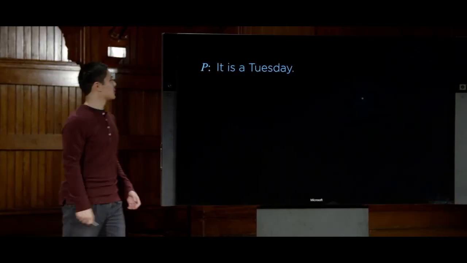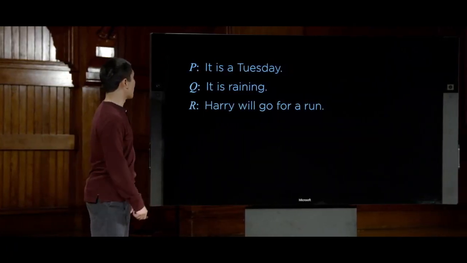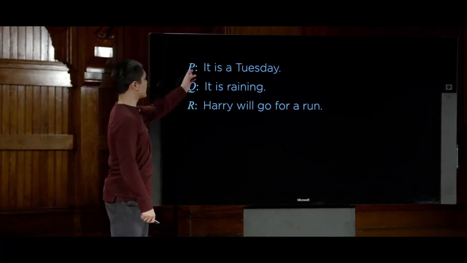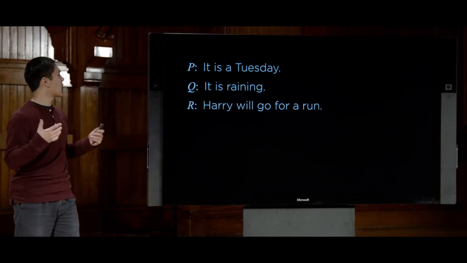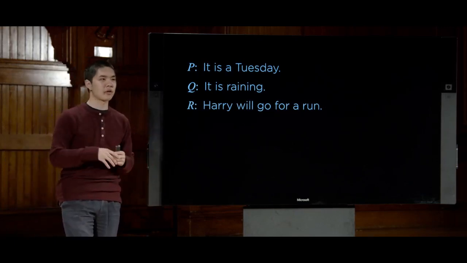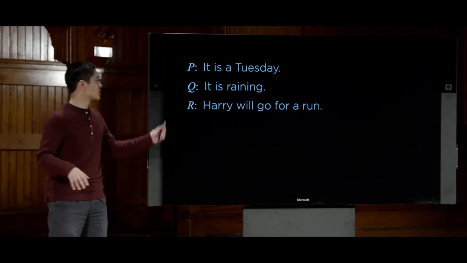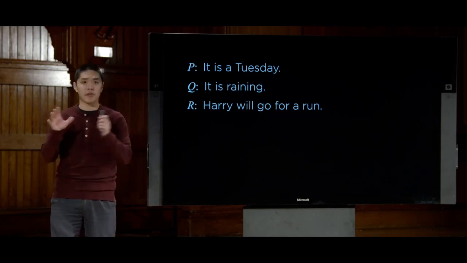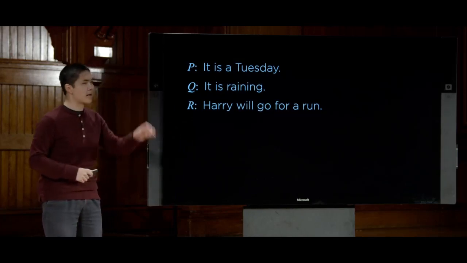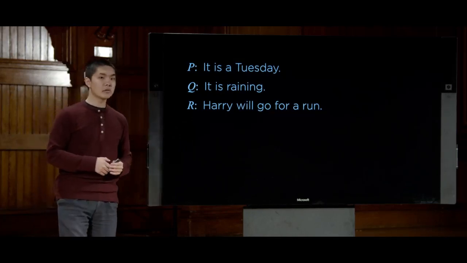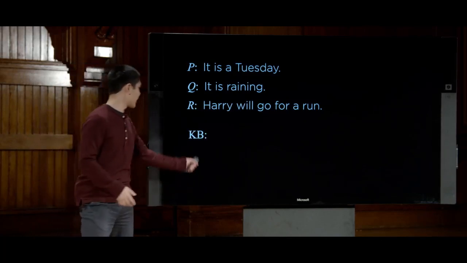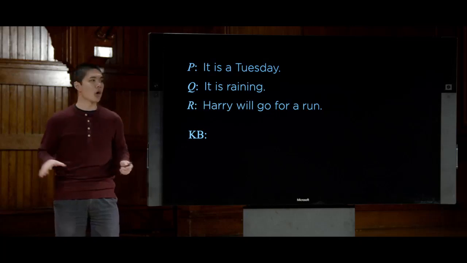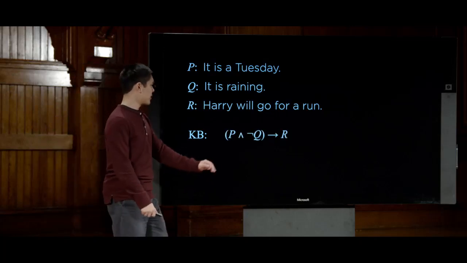So again, we'll deal with a couple of propositional symbols: P, Q, and R. P is it is a Tuesday. Q is it is raining. And R is Harry will go for a run. Three propositional symbols that we are just defining to mean this. We're not saying anything yet about whether they're true or false. We're just defining what they are. Now, we'll give ourselves, or an AI, access to a knowledge base, abbreviated to KB, the knowledge that we know about the world. We know this statement.